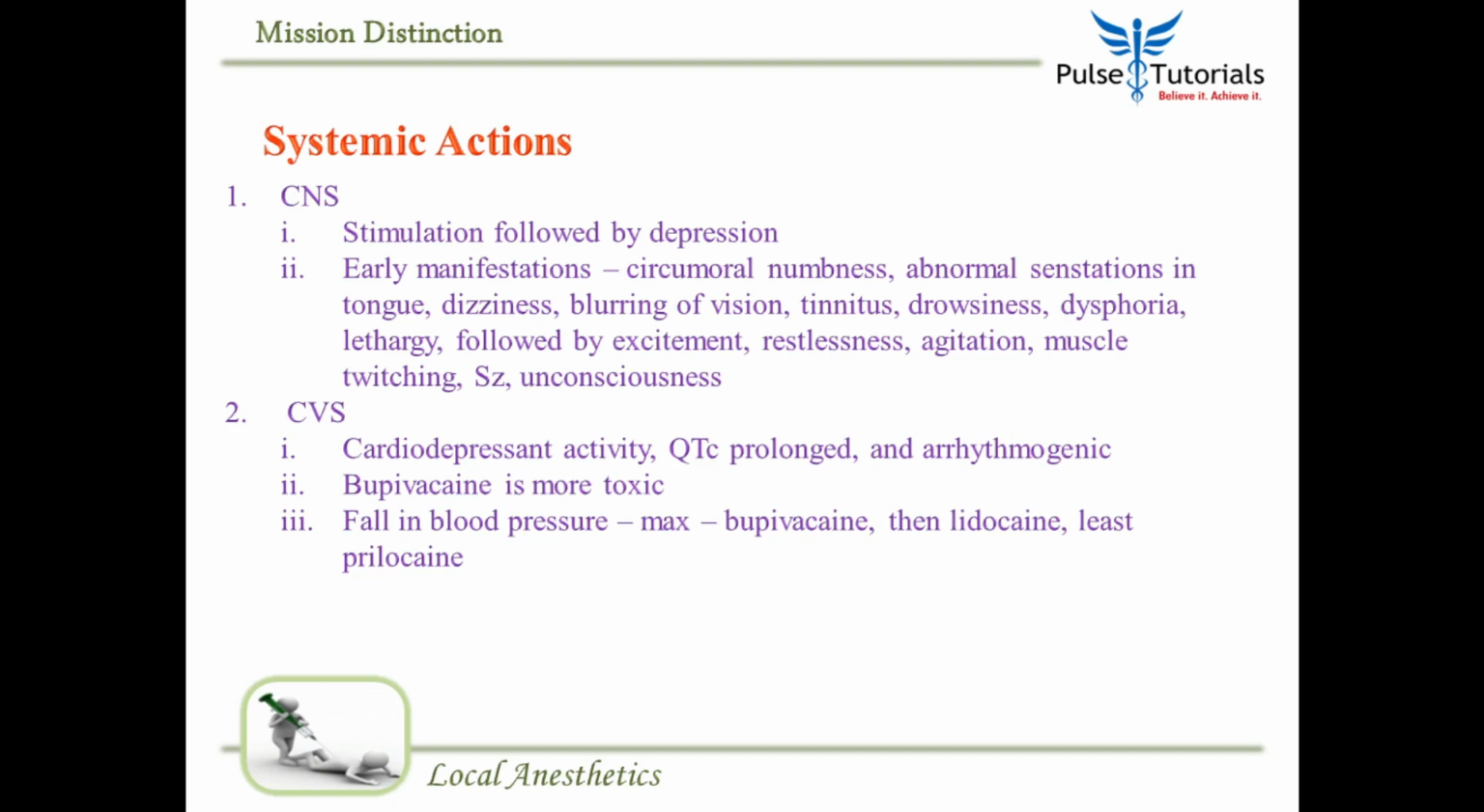Early manifestations are circumoral numbness, so there is numbness around the mouth, abnormal sensations in the tongue, dizziness, blurring of vision, tinnitus, drowsiness, dysphoria, lethargy. Then it is followed by excitement, restlessness, agitation. So see, everything is decreasing, and then becoming overexcited, and then falls back again. So excitement, restlessness, agitation, muscle twitching, seizures, and unconsciousness.